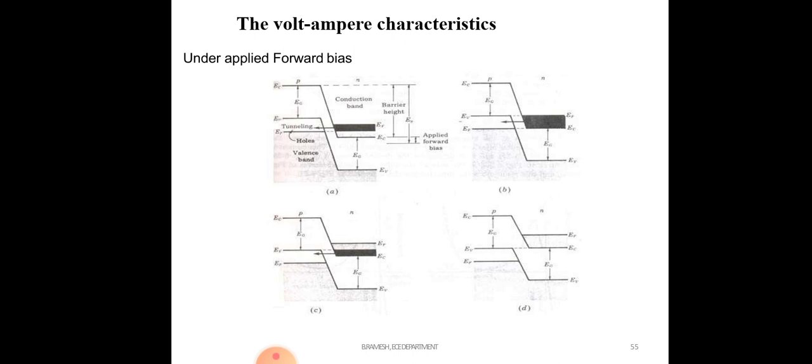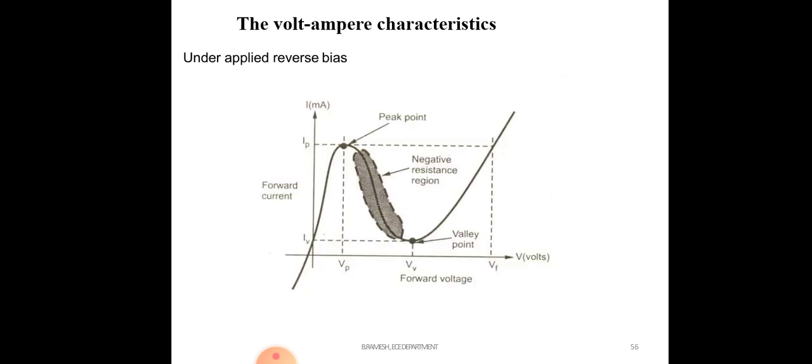Suddenly your current comes down, and after a certain voltage in figure D, the current increases. The charge carriers slowly move from the N region to the P region and from the P region to the N region, and that attains the normal PN junction diode characteristics. You can observe here.